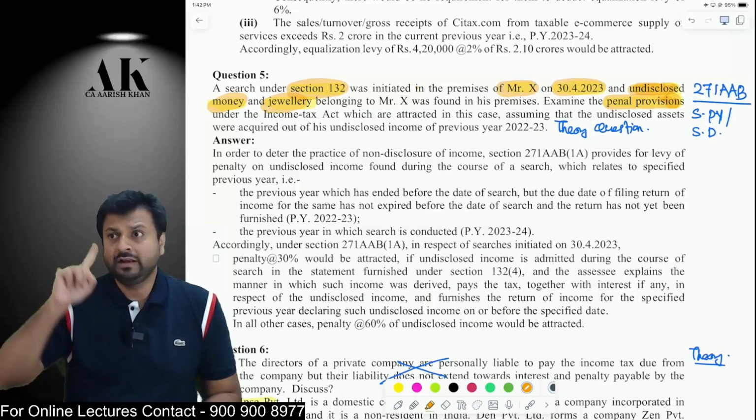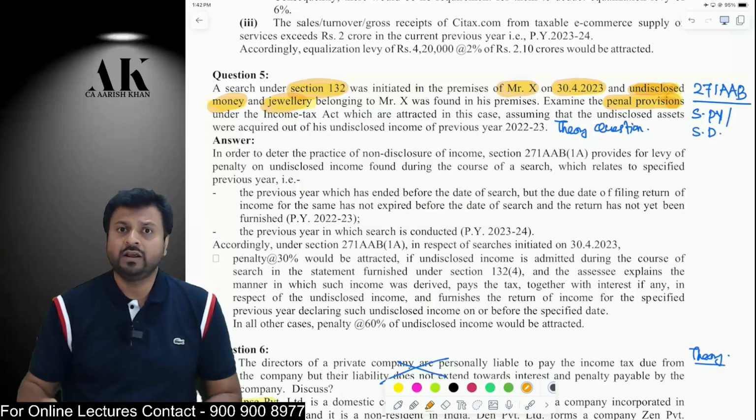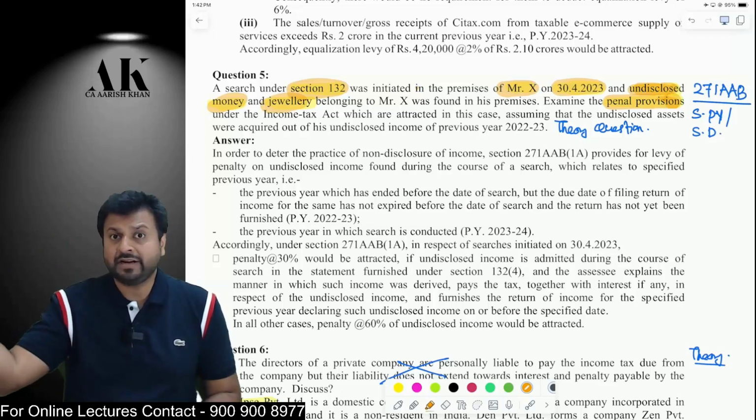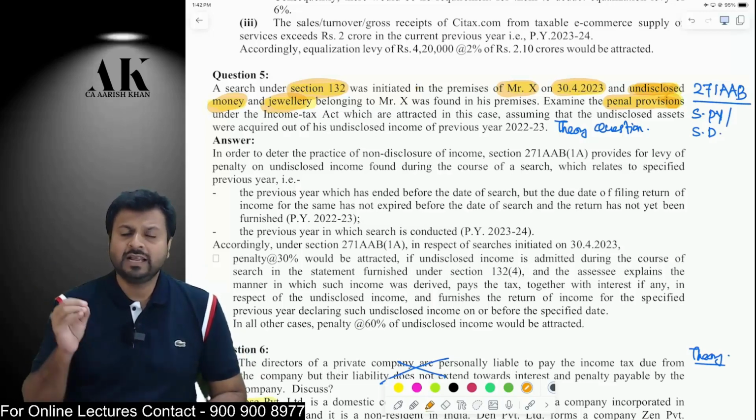Now what is specified date? For last year, the specified date is date as per notice of section 148. Whatever is the time limit given to file the return under section 148, that will be the specified date for last year. And for current year, the specified date will be the due date as per section 139(1) of the Income Tax Act. You have to determine these two dates first of all, that is specified previous year and specified date.